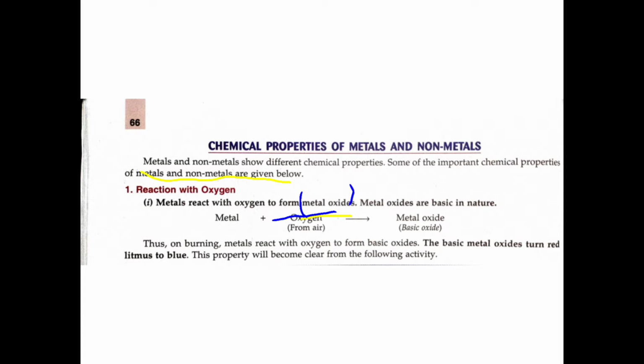That means once this metal oxide, which is a solid, is dissolved in water and tested by litmus paper, the litmus paper will be changing. That means red litmus will be changing to blue. So this is a property of metal. That means metals will be reacting with oxygen to form metal oxide. Metal plus oxygen gives metal oxide. This metal oxide is basic in nature.